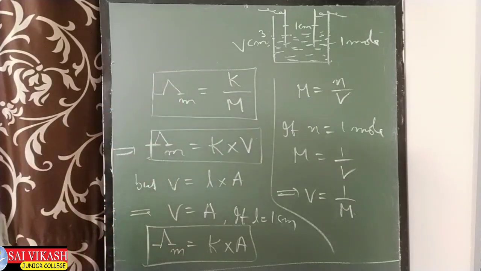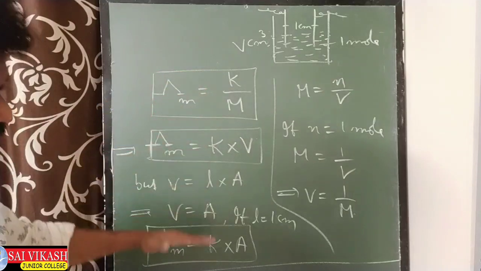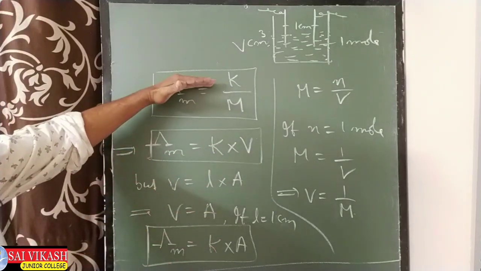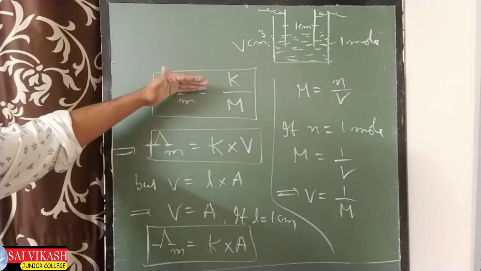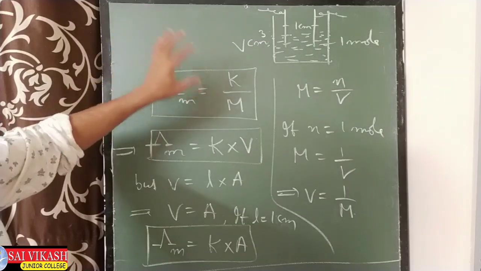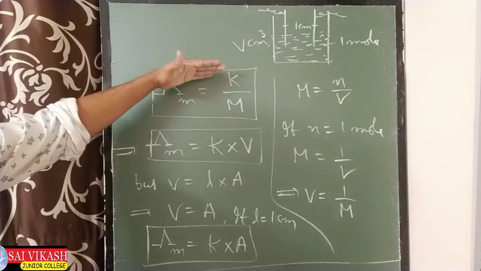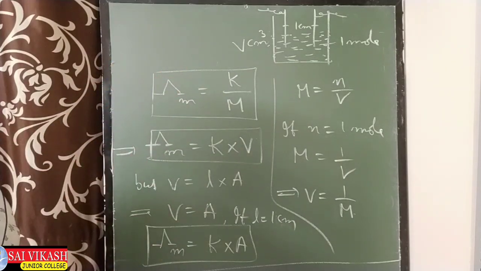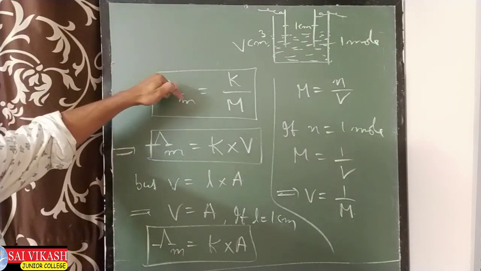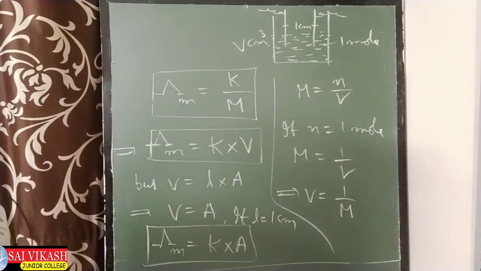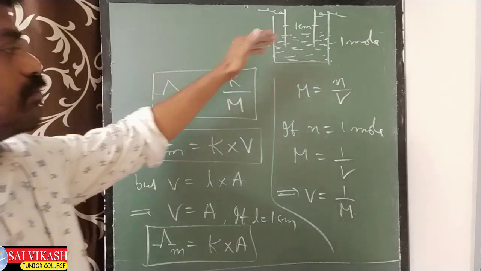So from this we got this. So from this we can get like this, or from this we can get like this also. इसलिए this is the main formula we need to take. Lambda m equal to K into M. So M here is molarity.